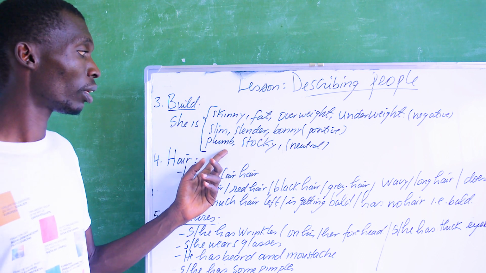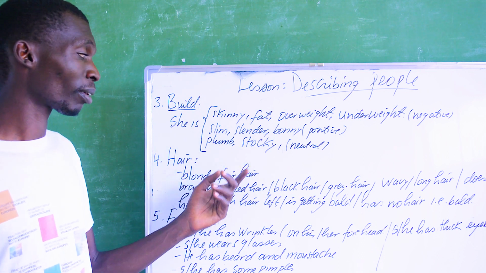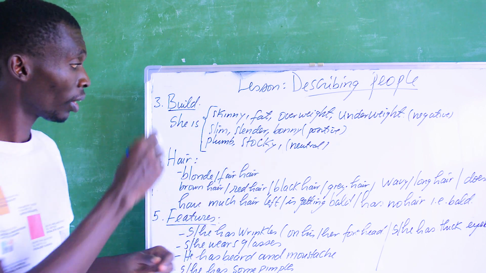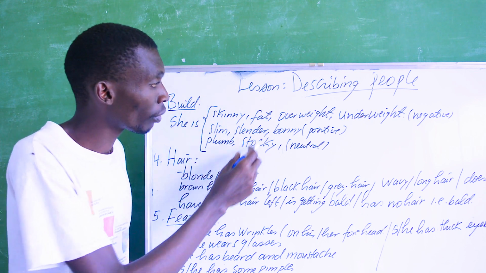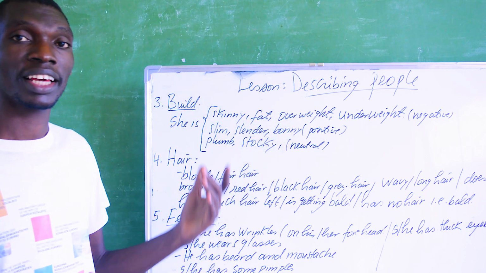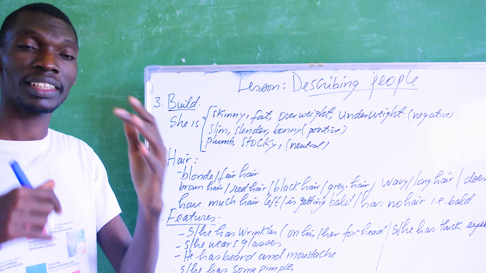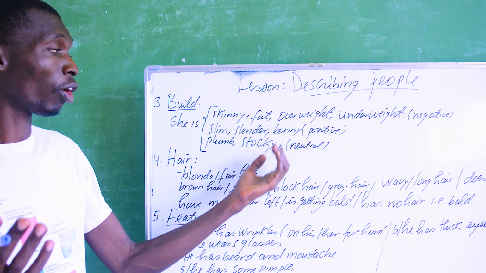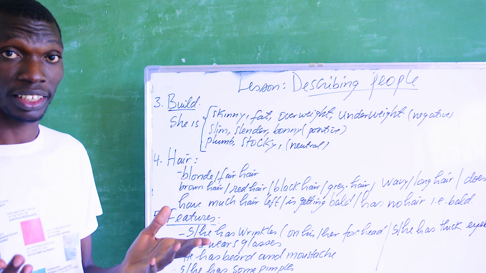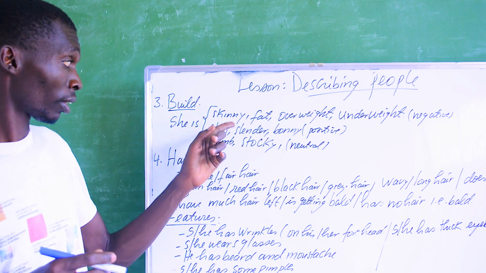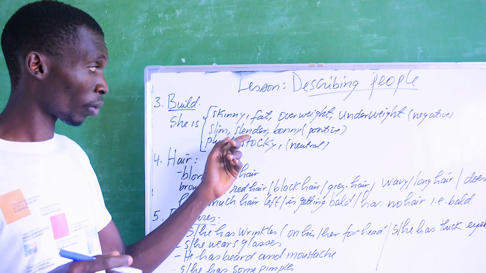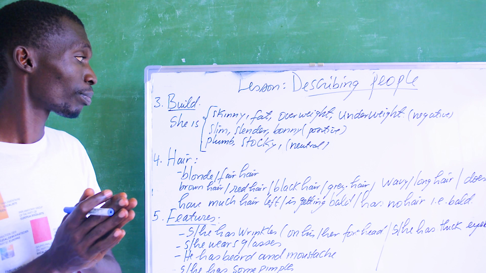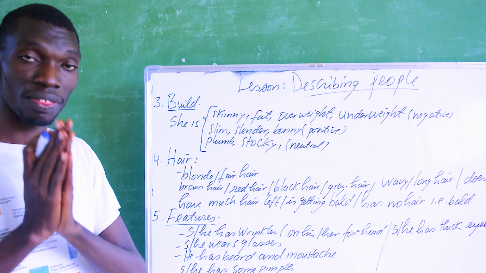Somebody is plump, stocky. Someone who's plump is fat. Stocky also is fat. So stocky, plump, fat, overweight. These have many forms, but they differ in terms of intensity. They are all synonyms of fat. Is that understood? Skinny, slim, slender, bony. In other words, this means somebody is very thin. Is that understood?